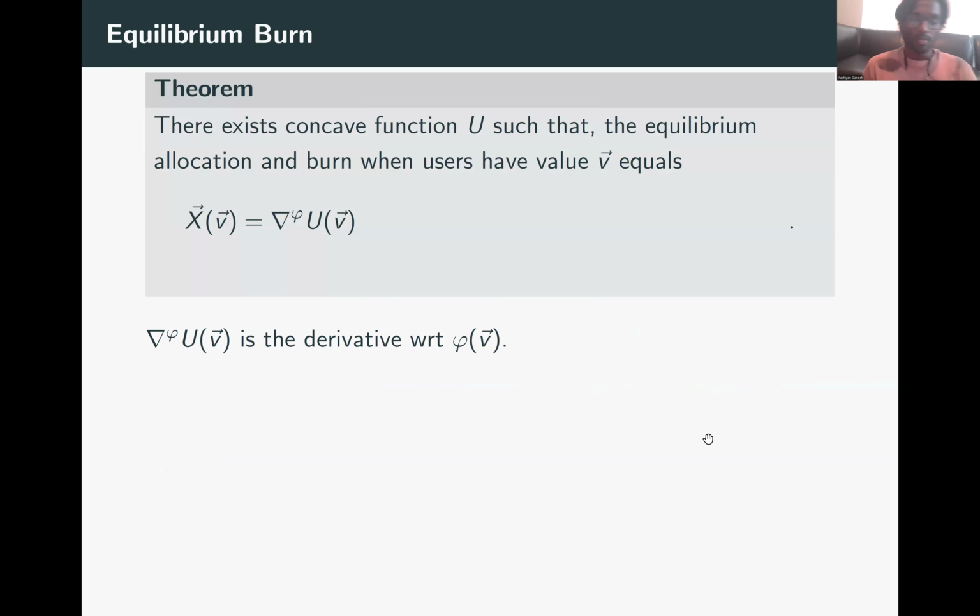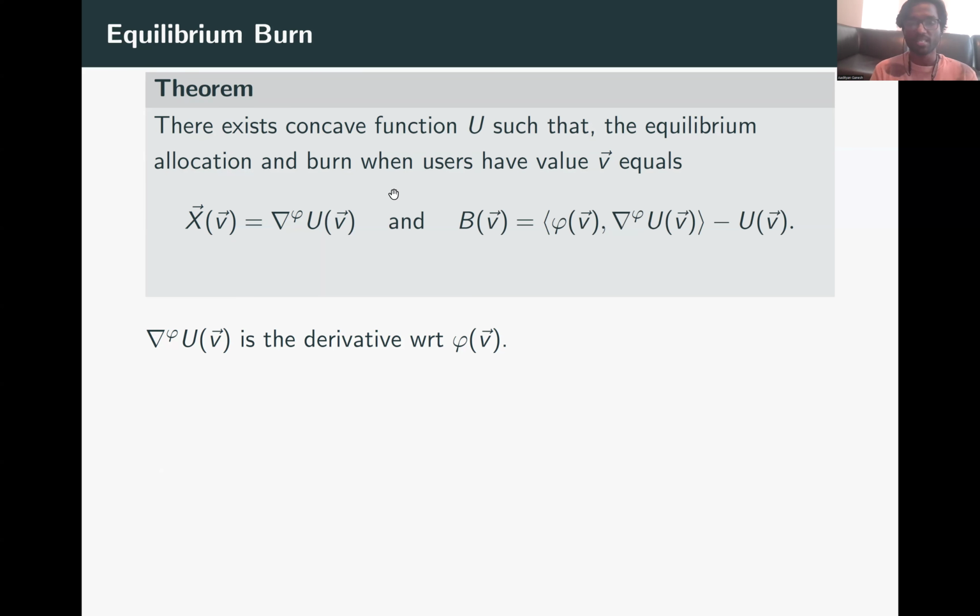All right. So with the motivation out of the way, we'll get to one of the two main theorems of this talk. Now we are ready to characterize the equilibrium allocation and the equilibrium burn of any transaction fee mechanism, including any off-chain mechanism that the miner can run. We'll prove that there exists a concave utility function u such that the equilibrium allocation rule x is basically the gradient of u at the values v. However, note that here, when we take the gradient, we take the derivative with respect to the virtual value phi of v and not just v. Okay, so this characterizes the allocation rule.